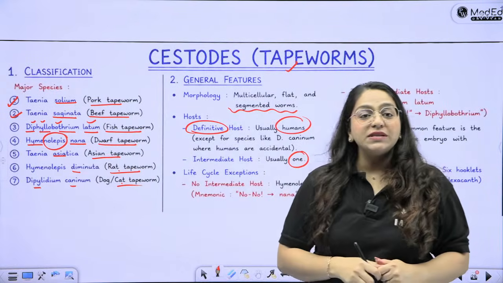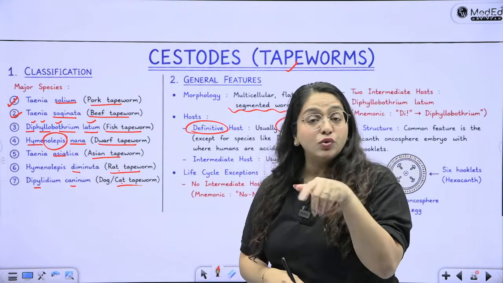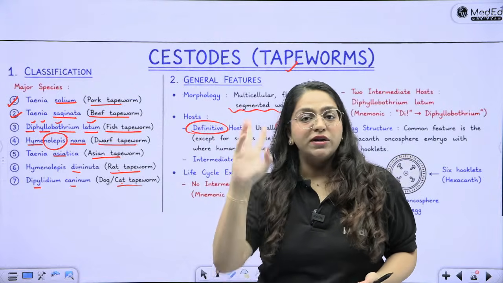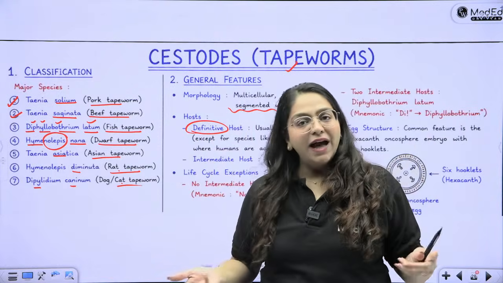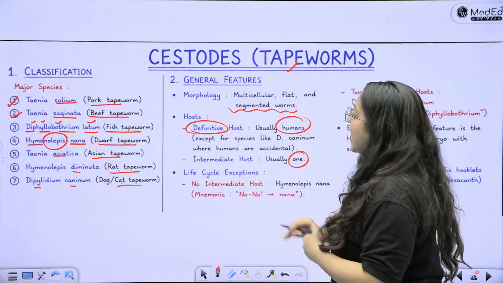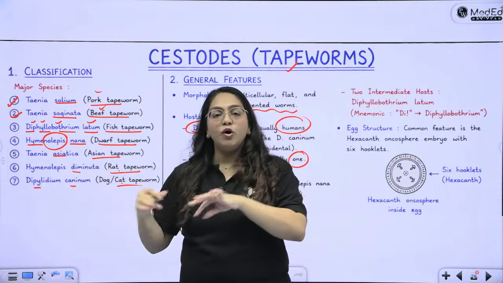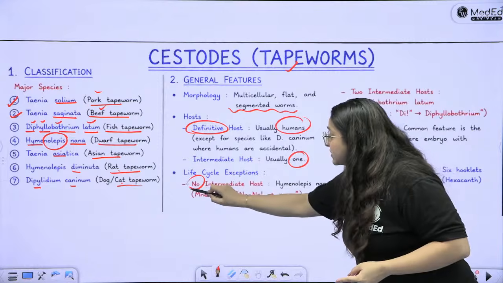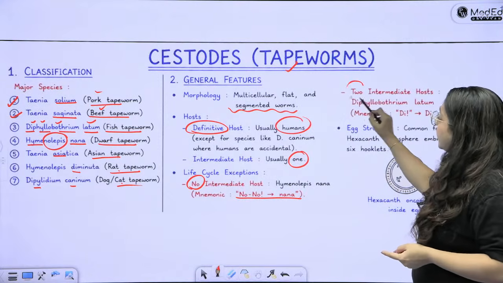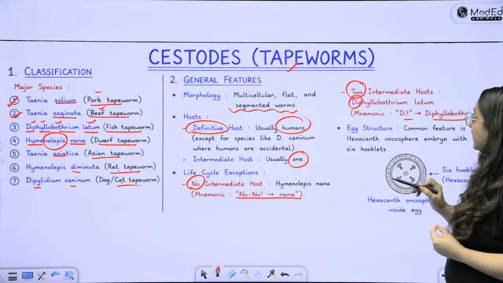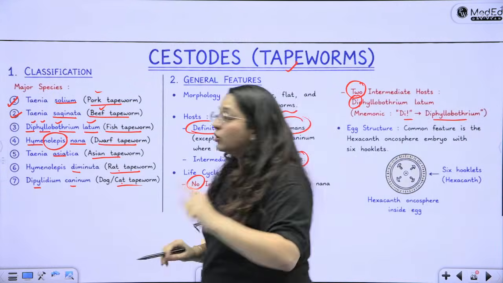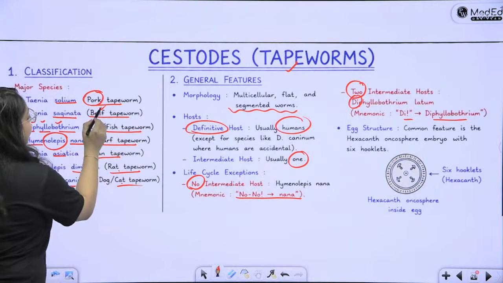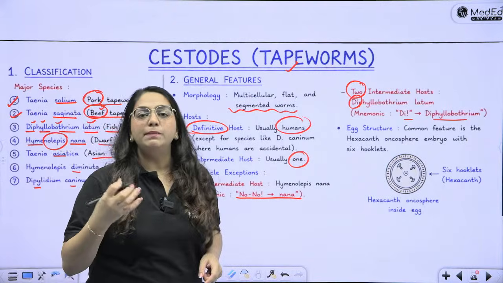What are the exceptions to this intermediate host? The one which says nana, no, is H. nana. It has no intermediate host. And the one which says di, which is two, Diphyllobothrium, has two intermediate hosts. Rest all, what is remaining? Taenia. Taenia has one intermediate host, which is either pork or beef, depending upon what tapeworm we are calling it. So, no intermediate host is the exception of H. nana. Two intermediate hosts are seen in Diphyllobothrium latum, and Taenia has one intermediate host depending upon the species. In pork tapeworm, the intermediate host is pig. In beef tapeworm, the intermediate host is cattle, beef, ox or cows.